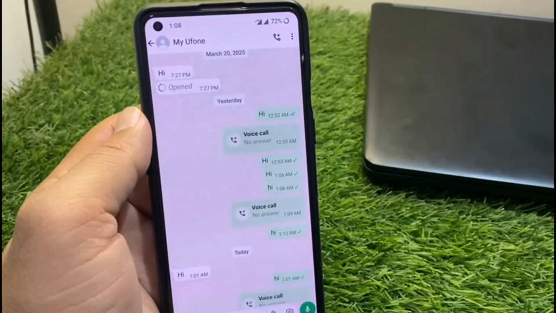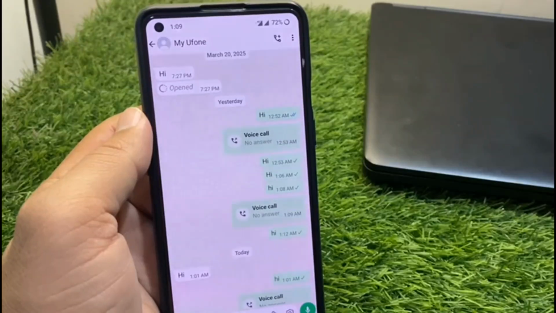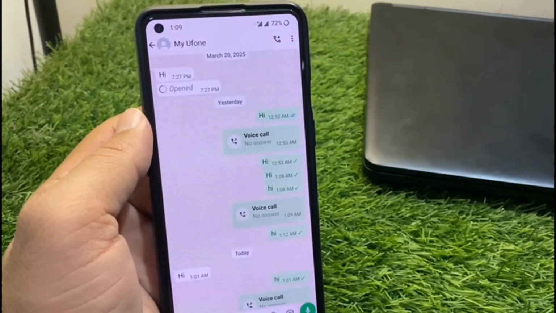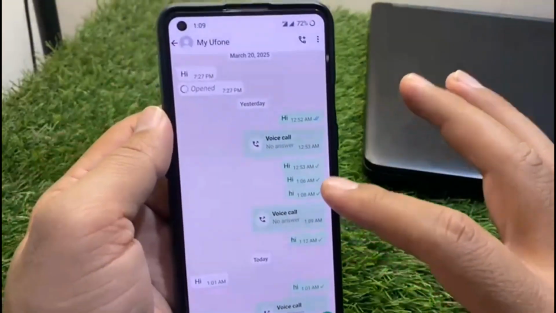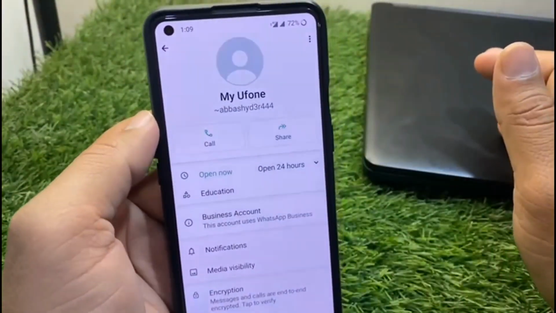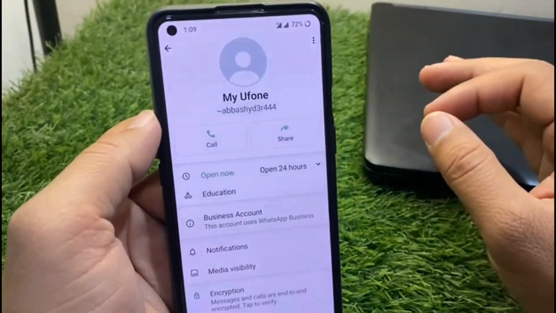So guys, in this video I'm going to show you how to know if someone has blocked you on WhatsApp. If you want to know whether someone has blocked you on WhatsApp or not, I will show you 3 ways that will help you. So guys, the first way is that you will not be able to see the profile picture of that account if he has blocked you.